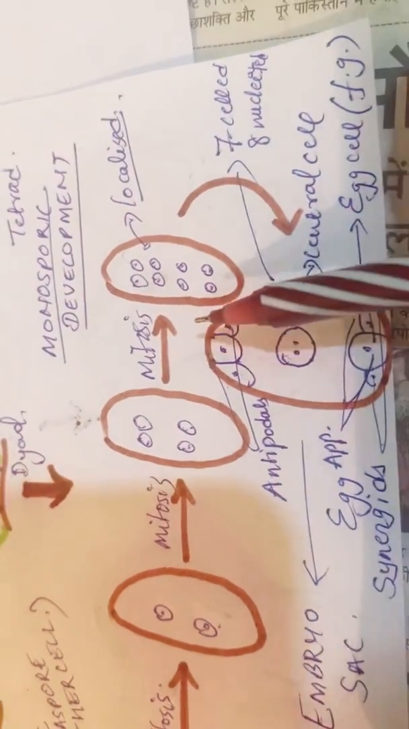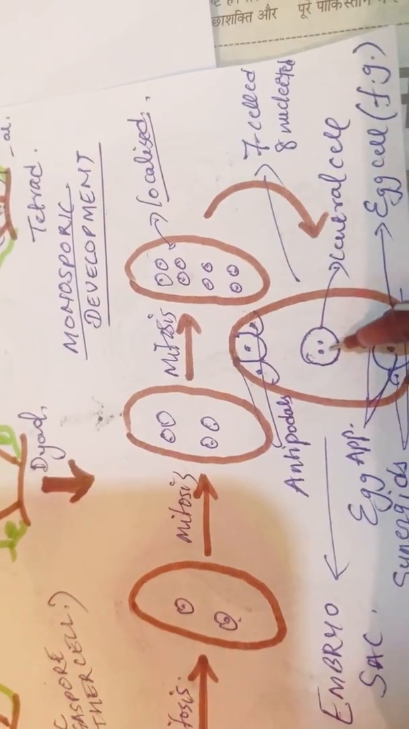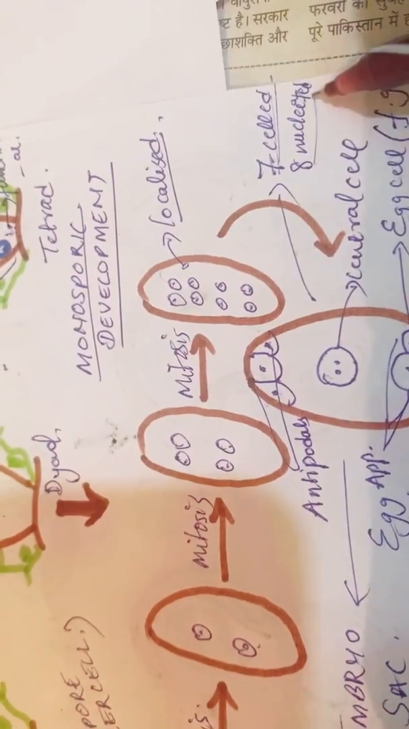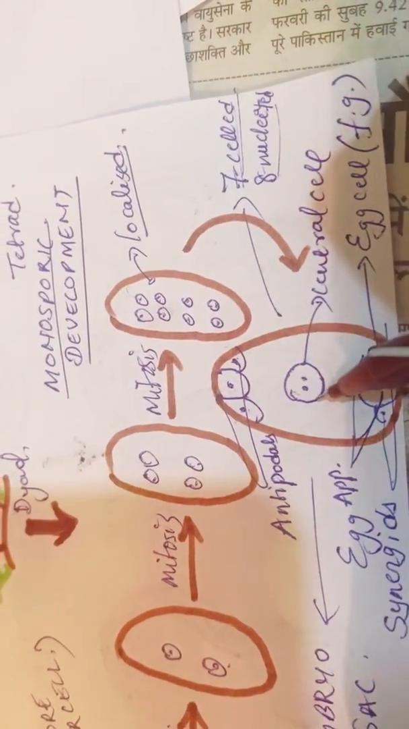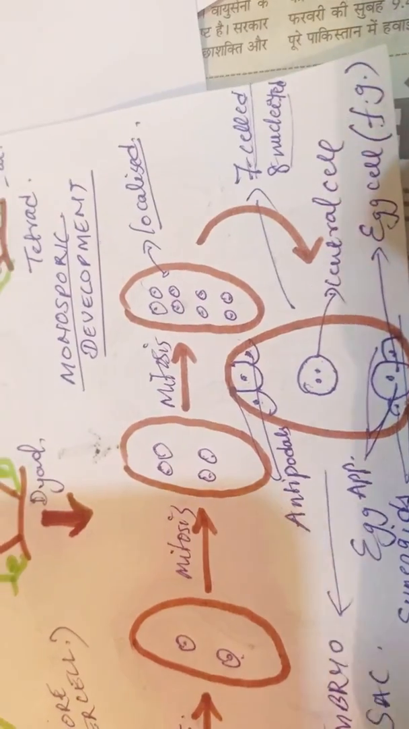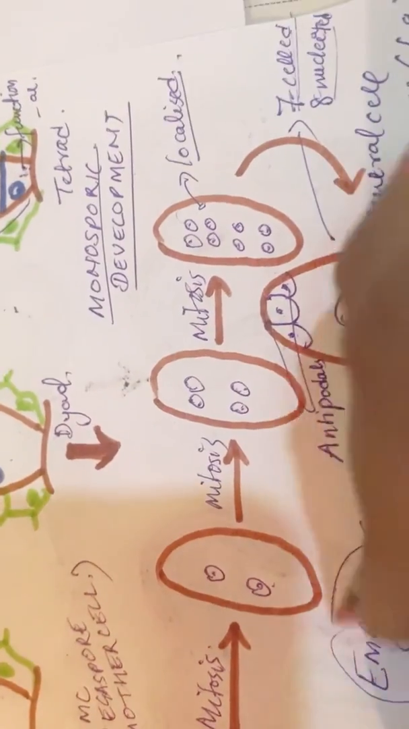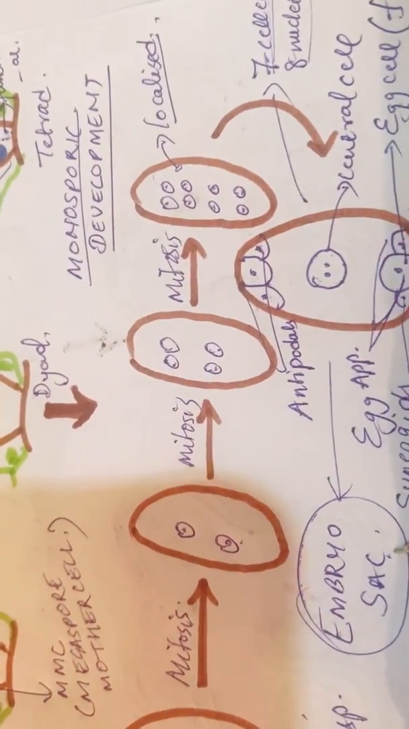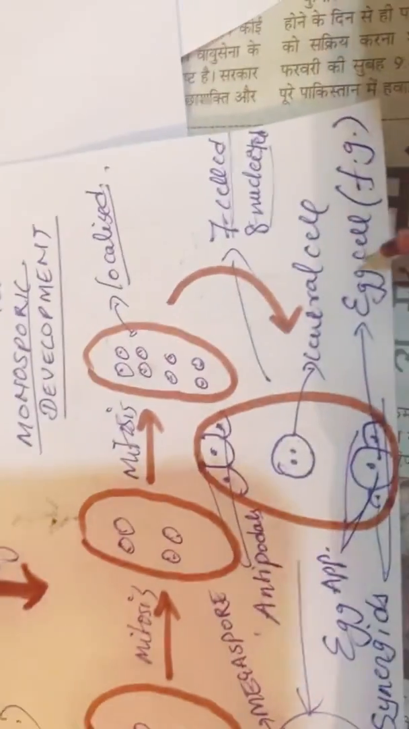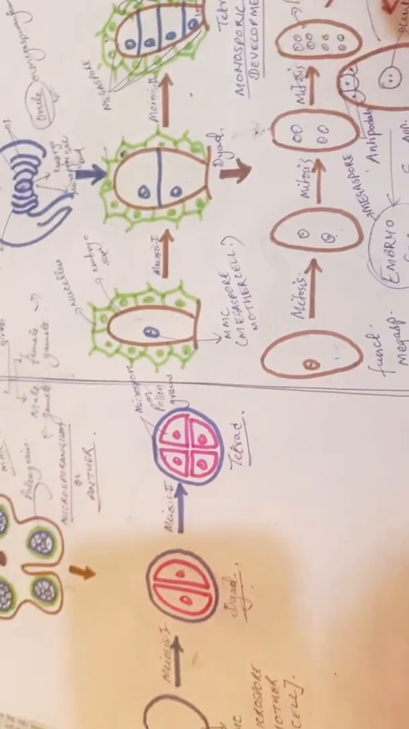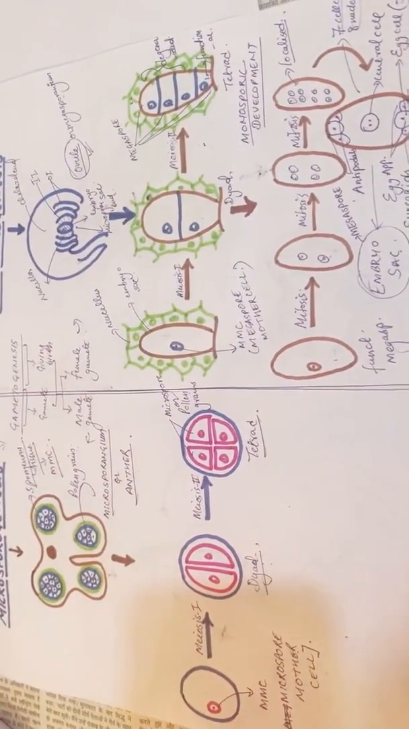Now let's see how. If you count the cells, 1 2 3 4 5 6 7, a 7-cell condition, whereas nuclei are 8: 1 2 3 4 5 6 7 8. So it is an 8 nucleated condition. This is the development of an embryo sac. The embryo sac comprises one female gamete.